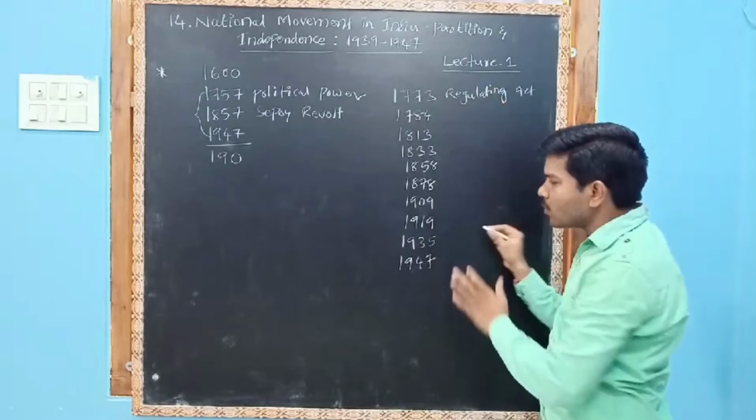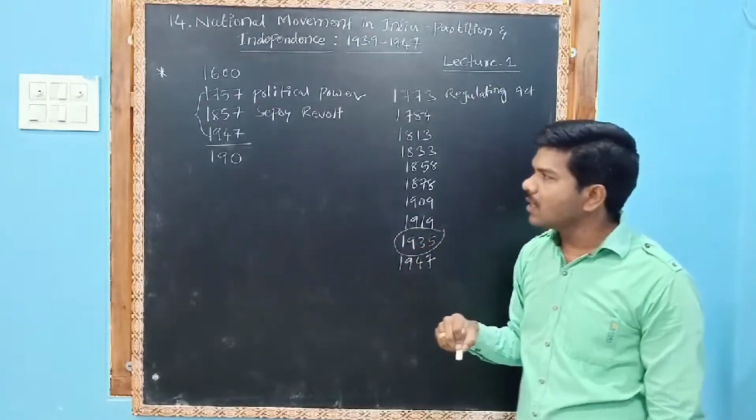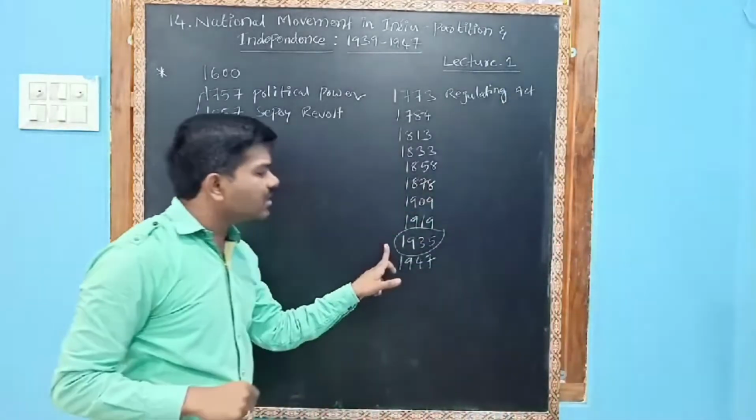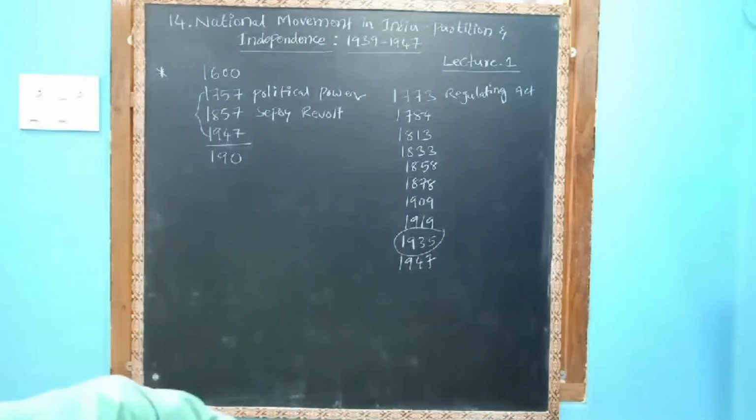These acts were very important, and the 1935 Act is especially important. Let us see the significance of the 1935 Indian Government Act.